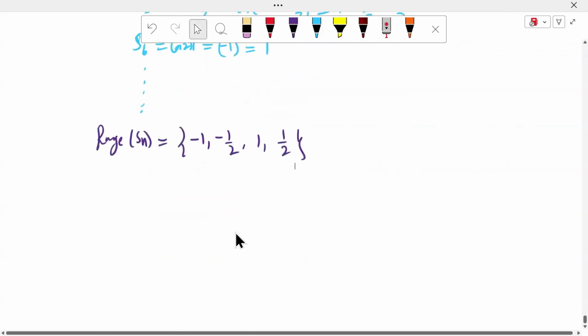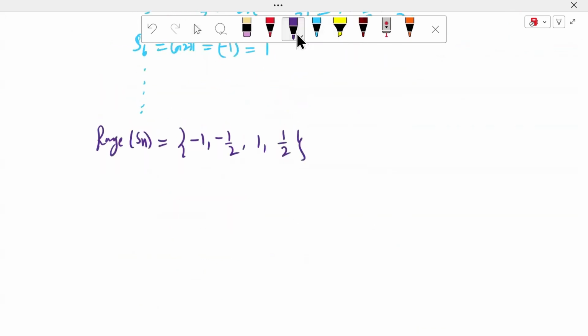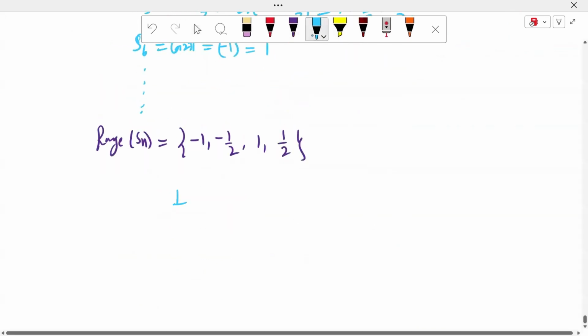So what is the infimum of sequence Sn? Minus 1. What is the supremum of the sequence? 1, sir. 1 is the supremum. Is it clear?